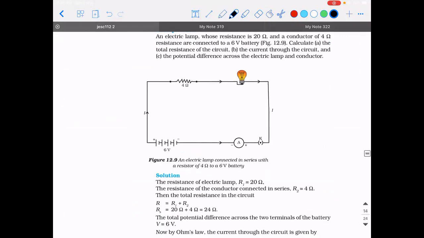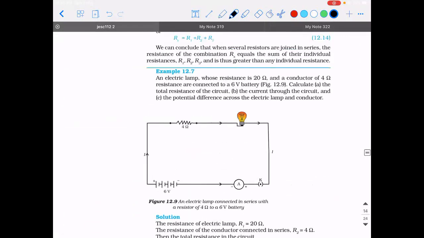Okay. So keeping all these points in mind, let's try to solve this problem. There is an electric lamp whose resistance is 20 ohm. And there is a conductor of resistance 4 ohm. And these two devices put together are connected across a 6-volt battery. Calculate the total resistance in the circuit.